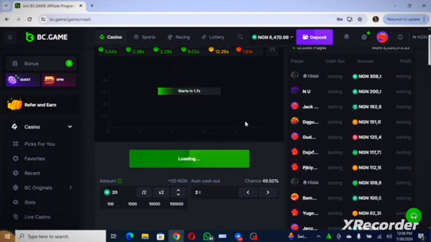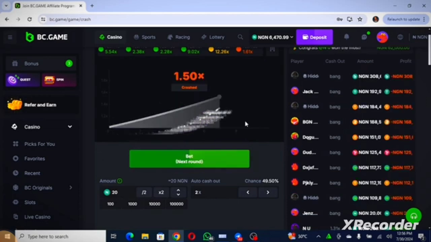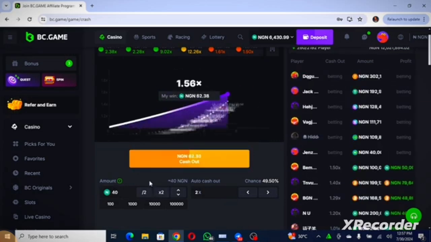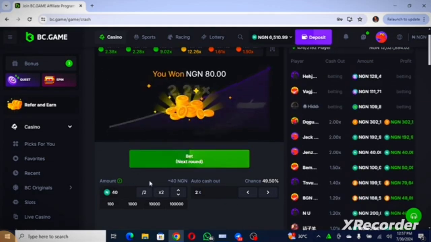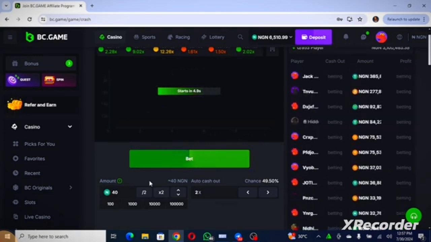Alright, you see that? We keep on waiting. We have 6,500 on our balance. Let's see what happens if this eventually wins. Alright, since it crashed before then, we times it by 2 and then strike back. Let's go there. So that is it, guys. As you can see, it has cashed around 2, and that is a narrow escape. So now look at my balance. You're gonna see that more money has been topped up at my balance automatically.